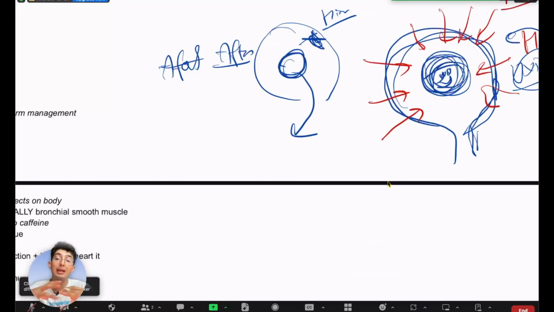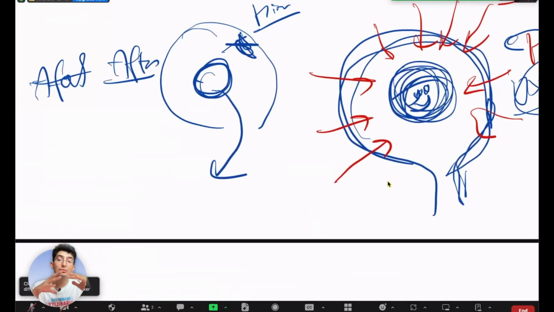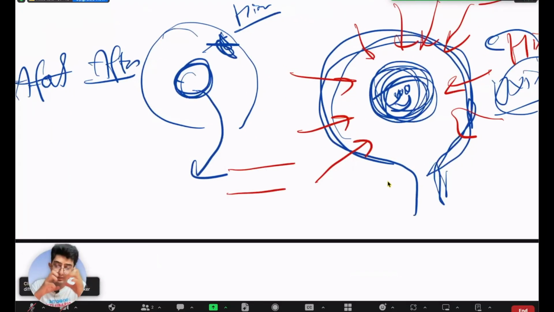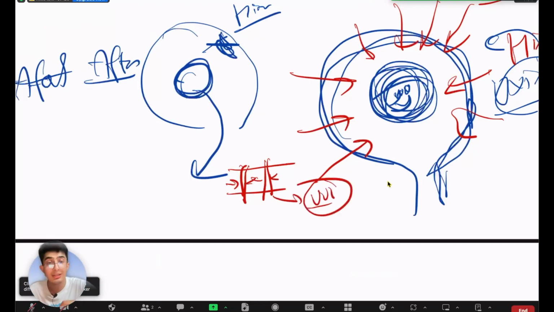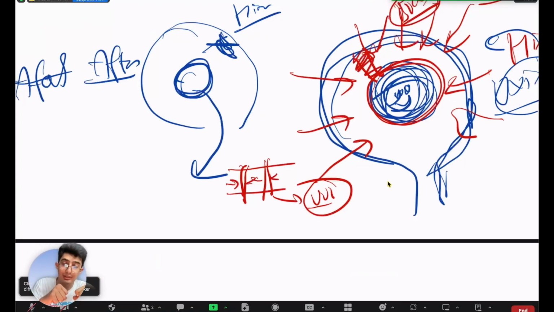So when there is tonic type of contraction, I told you what will happen to the uterine blood vessels. Due to tonic, consistent, persistent contraction, these uterine blood vessels will be squeezed, right? So it's good to squeeze these blood vessels after delivery to prevent the bleeding. But before delivery, these blood vessels are very, very important. Why are they important? Because before the baby has gone outside the uterus, this baby is getting all its nutrition and blood from the mother, by the placenta, right? So if you constrict all these blood vessels while the baby is still within the uterus, will the baby get any blood?